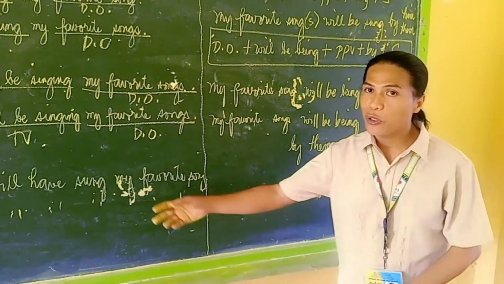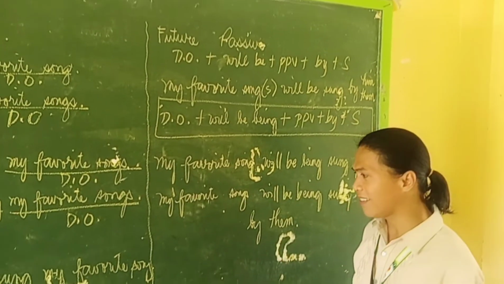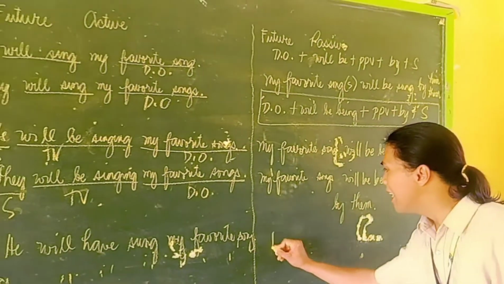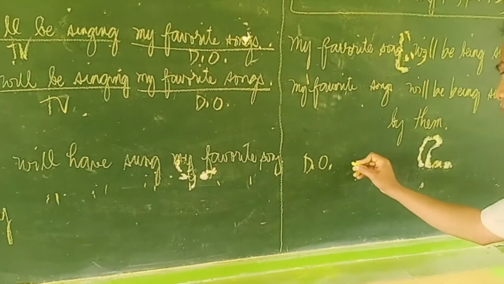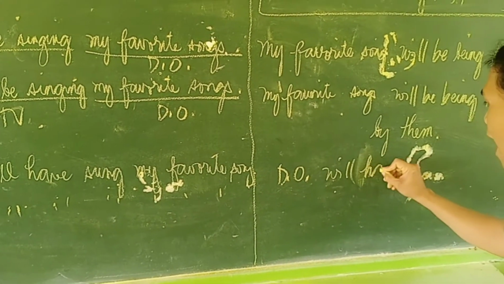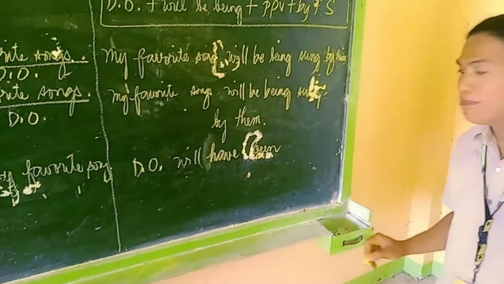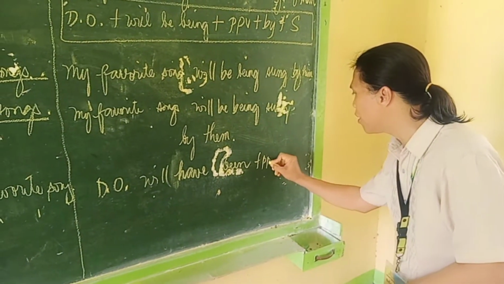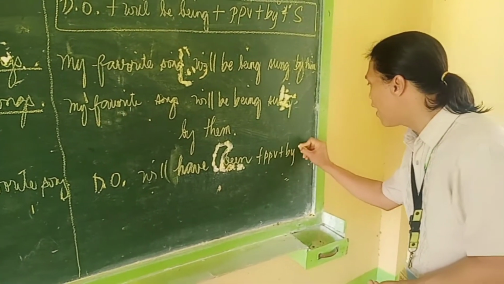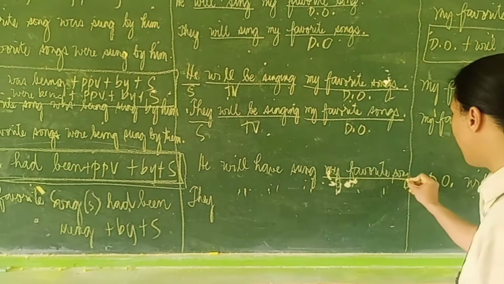Writing that future active perfect tense to future passive perfect tense. So the pattern: direct object, then will have been, plus past participle of the verb plus by plus subject. Okay, let us substitute. Again, this is our direct object.